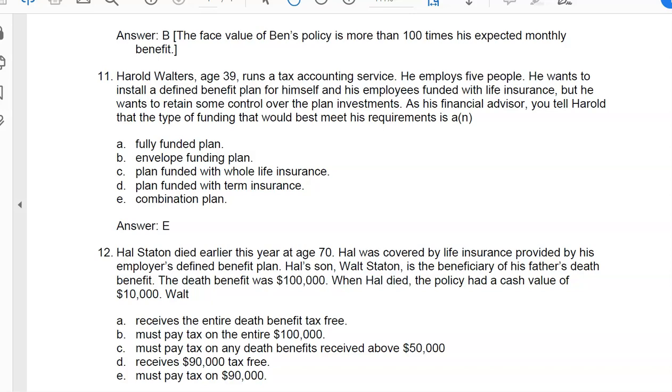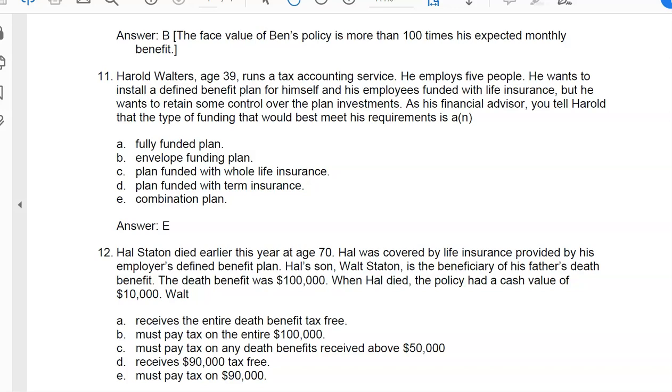Well, that's not true because it had a cash value of $10,000. B, must pay tax on the entire $100,000. That's not true because there is some pure insurance benefit. C, must pay tax on any death benefits received above $50,000. That has nothing to do with it. D, receives $90,000 tax-free. That is correct.